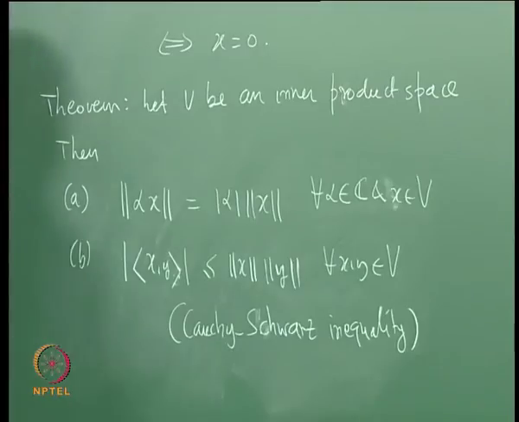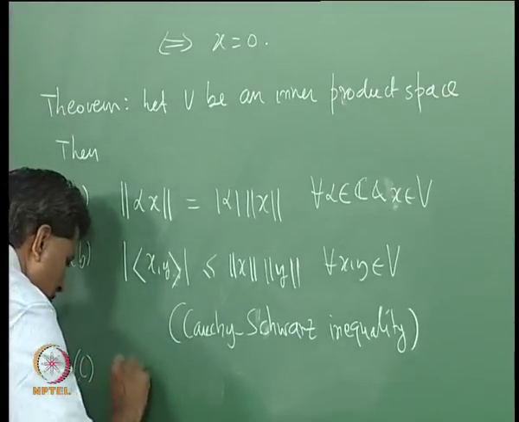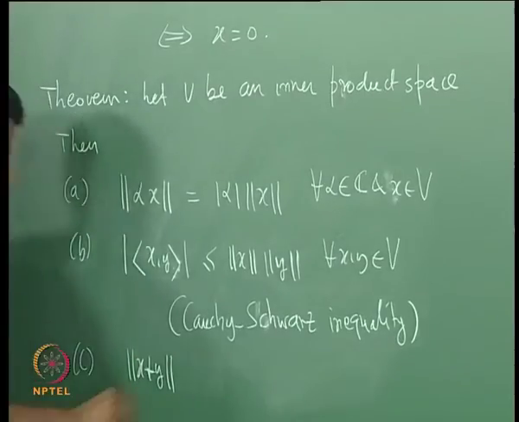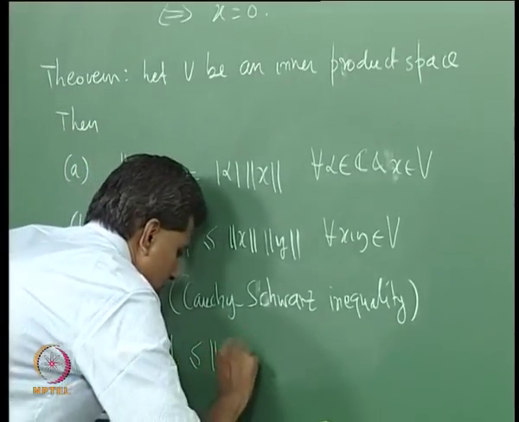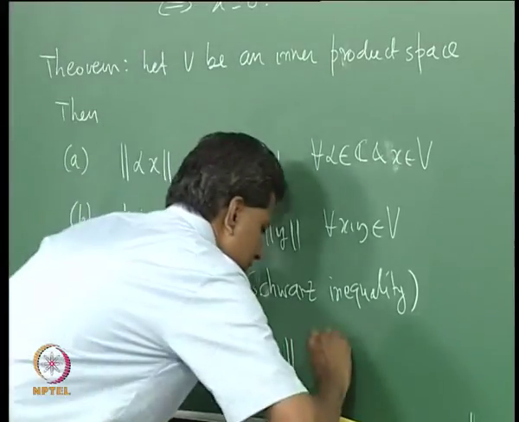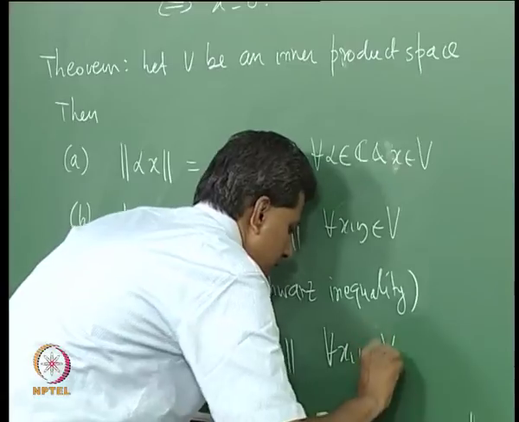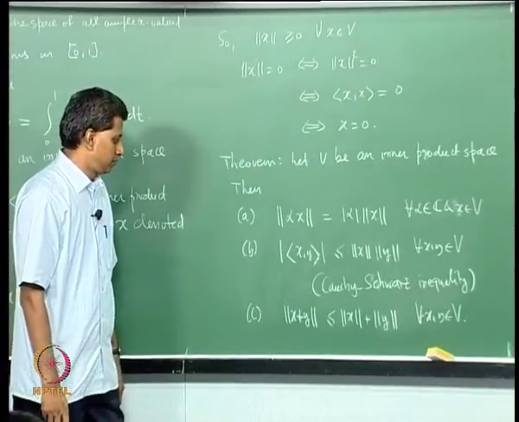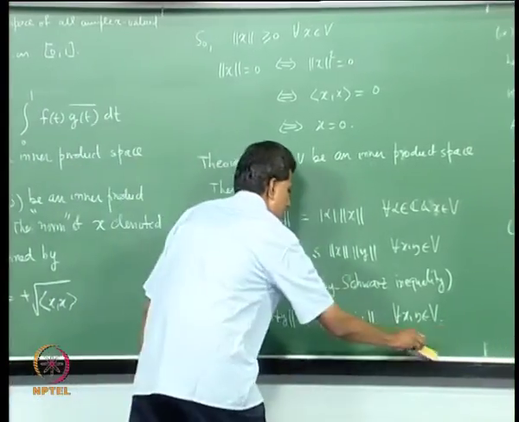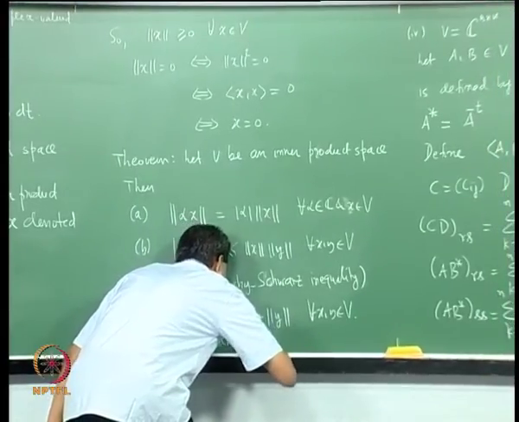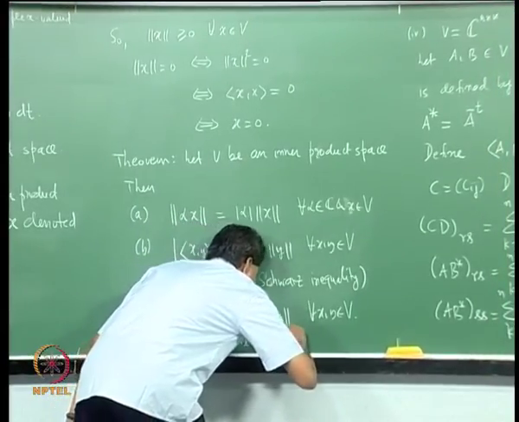Property 3 is norm of x plus y is less than or equal to norm x plus norm y, for all x, y in V. This is property 3. This is called the triangle inequality.